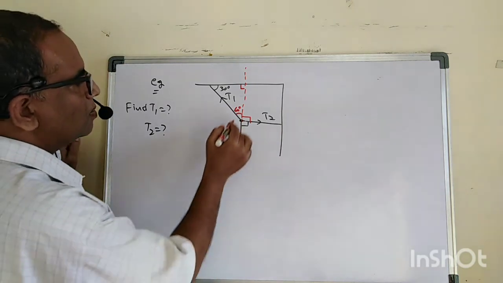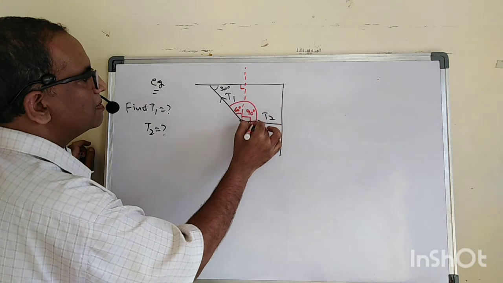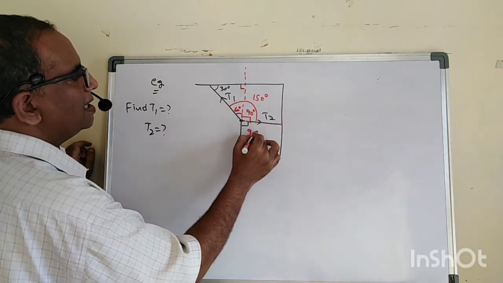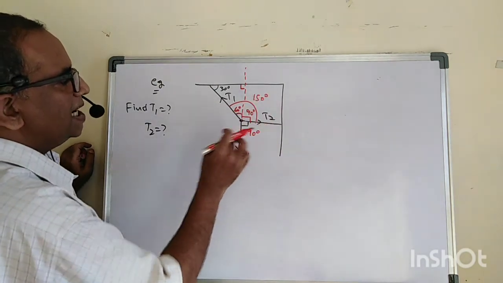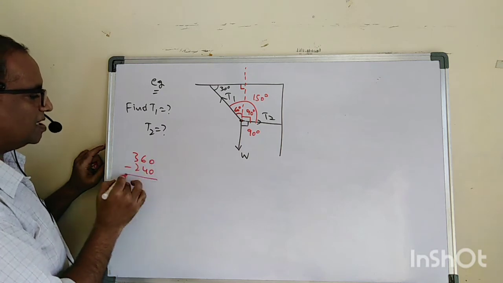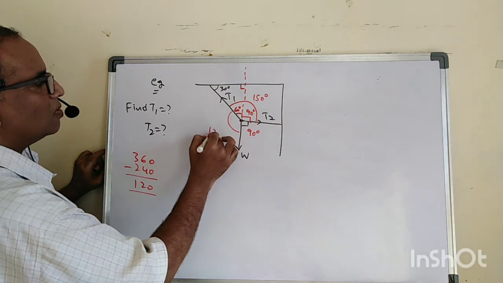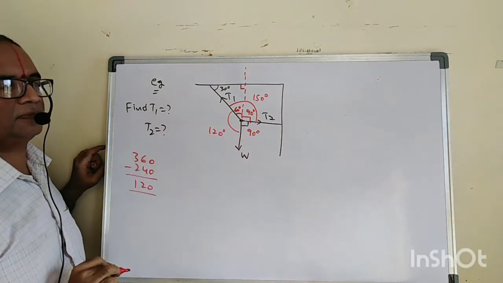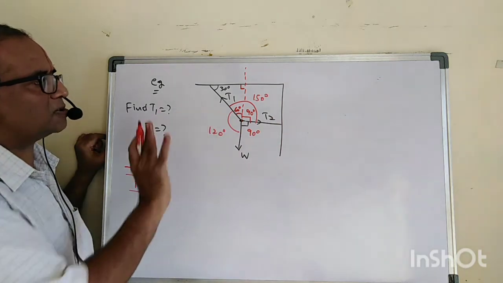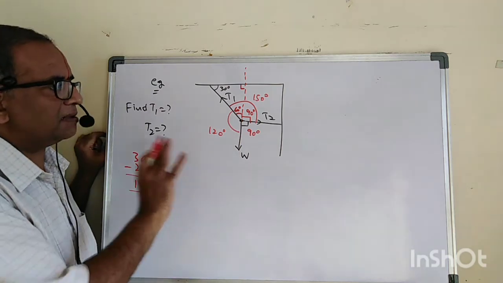Now tell me, what is the angle here? This is 90, this is 90, this is 60. How much is this? 90 plus 60, 150 degrees. This is anyhow 90 degrees. 150 plus 90 is 240. So 360 minus 240 is 120. So this angle is 120 degrees. Remember, we can use other methods also to solve this problem. I am just trying to explain here the Lami's theorem method.